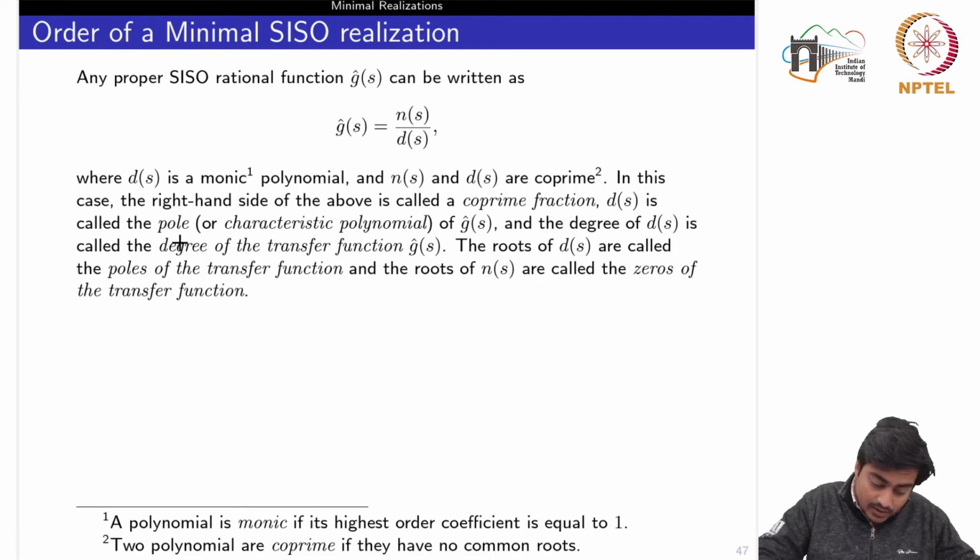Now d of s is called the pole polynomial of g hat of s, as we had seen already, and it also describes the characteristic polynomial, and the degree of d of s is called the degree of the transfer function.